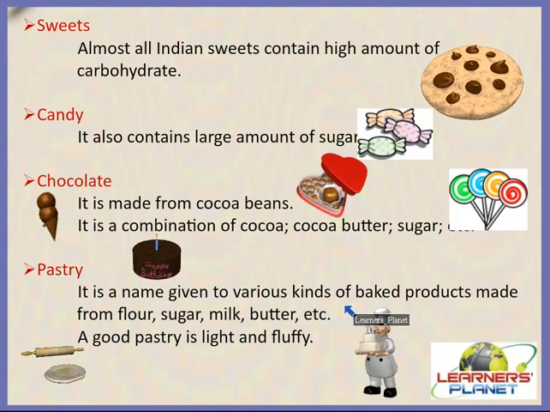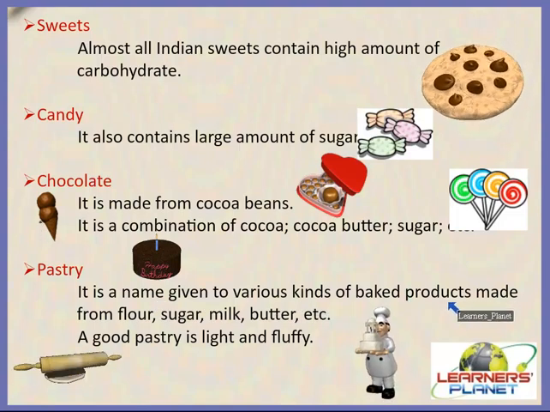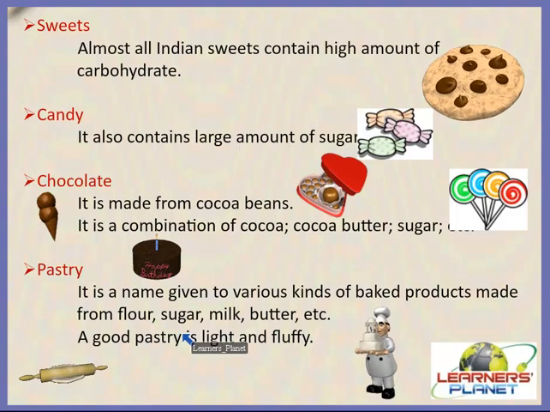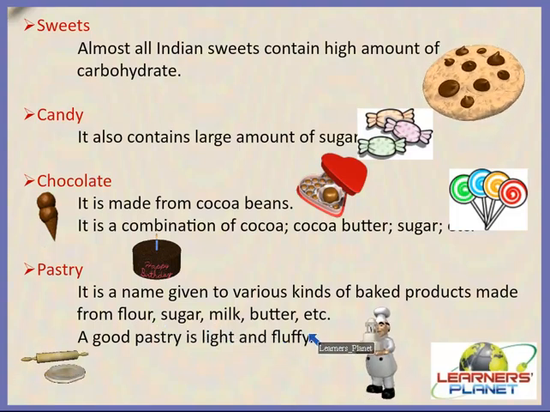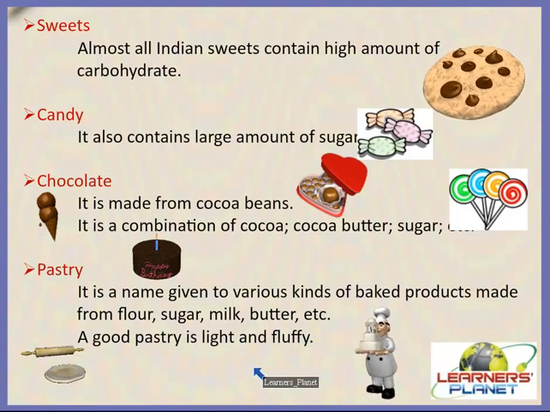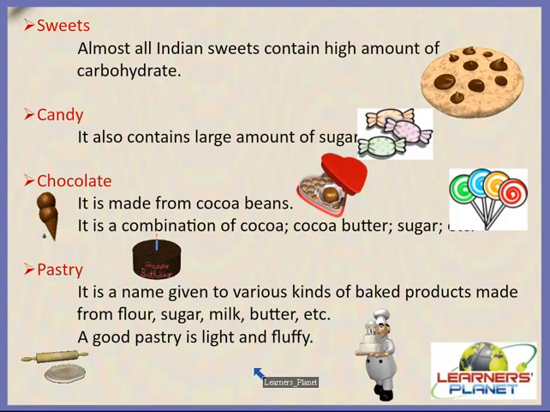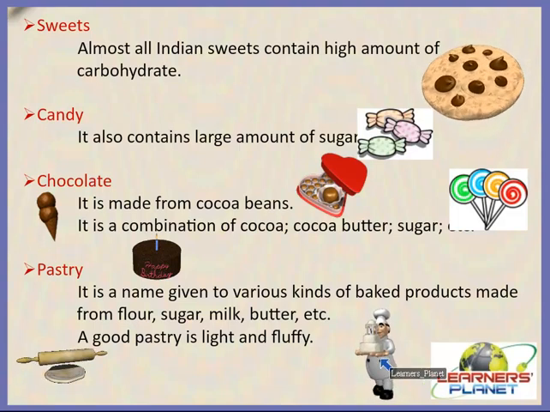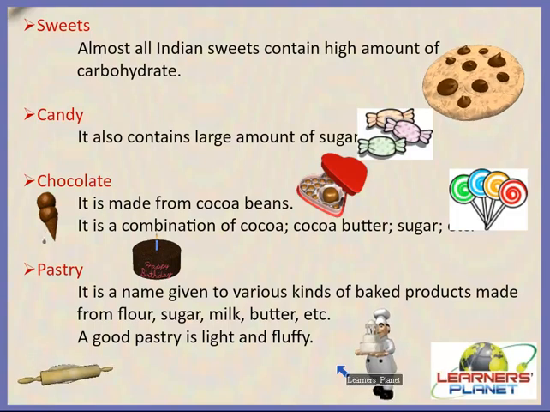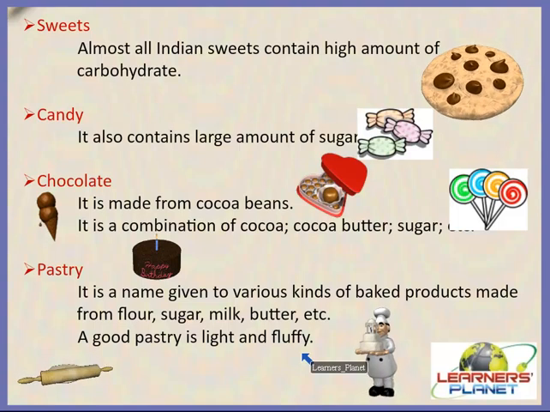Then pastry. Pastry is the name given to various kinds of baked products which are made from flour, sugar, milk, butter, etc. Alright, and pastry also contains a large amount of carbohydrates, but it also contains a high amount of fat, so you should consume it less, right? The person who makes pastry professionally is known as a baker or pastry chef, and a good pastry is light and very fluffy.